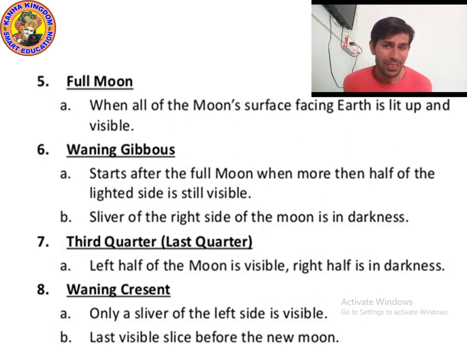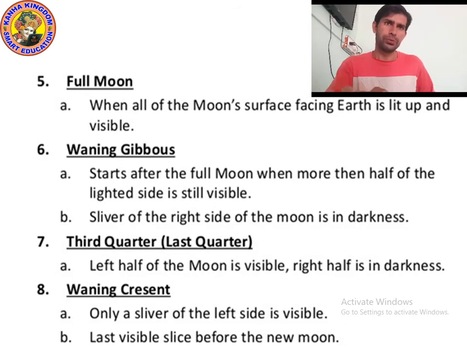Then again it decreases, and it looks like a thin slice, which is called waning crescent. Only a sliver of the left side is visible, the last visible slice before the new moon. So I hope you understood all these parts.